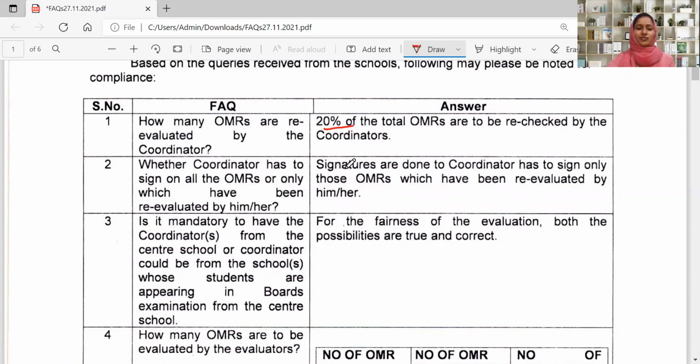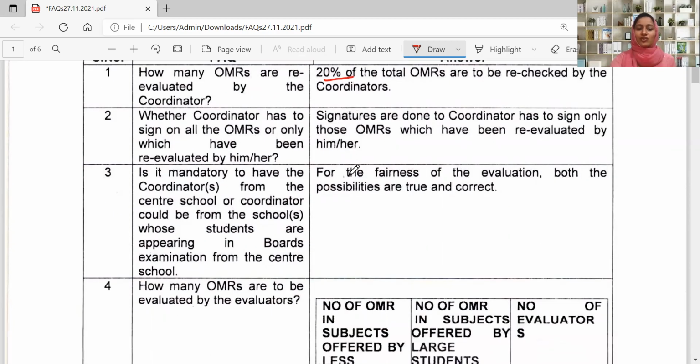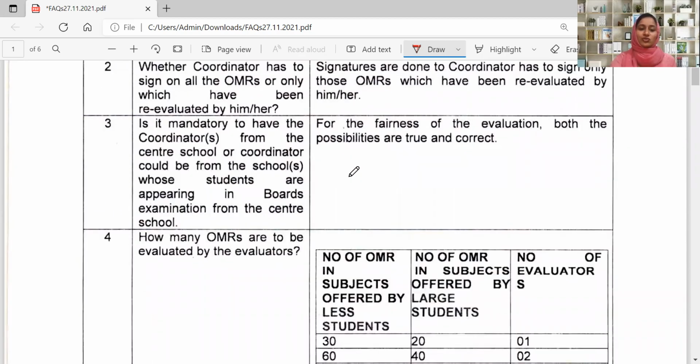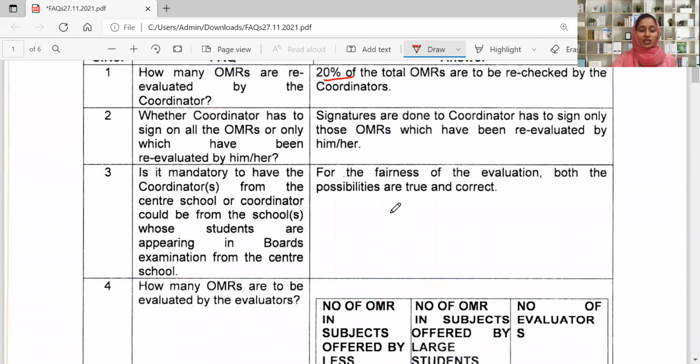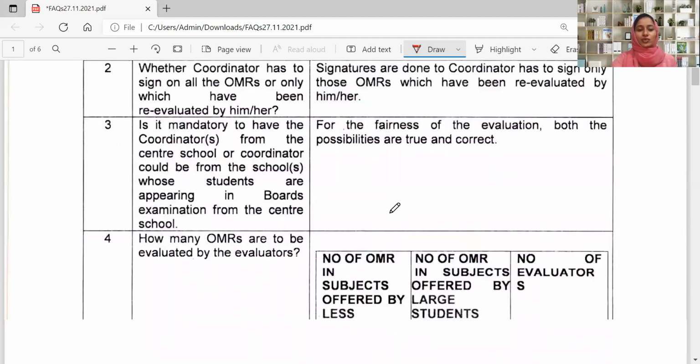Is it mandatory to have coordinators from the center school, or could coordinators be from the schools whose students are appearing in board exams at the center school? Yes, coordinators can be from the schools or outsiders. The center school can decide, to maintain the fairness of evaluation.